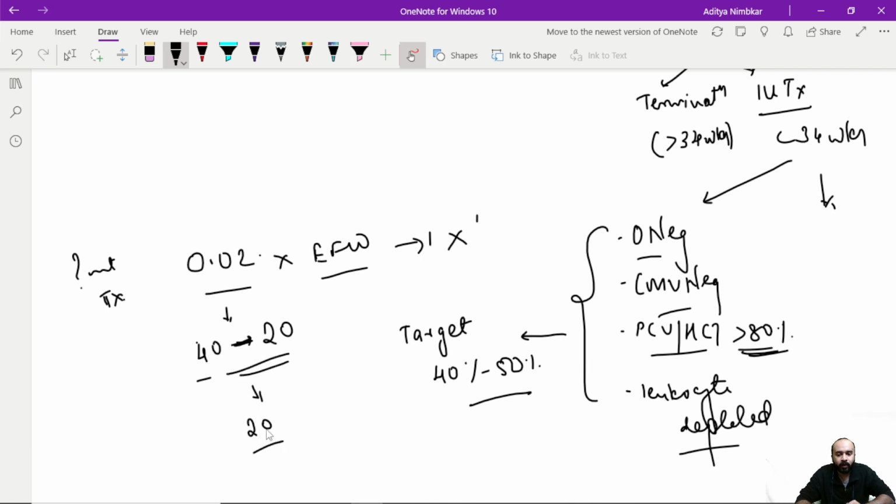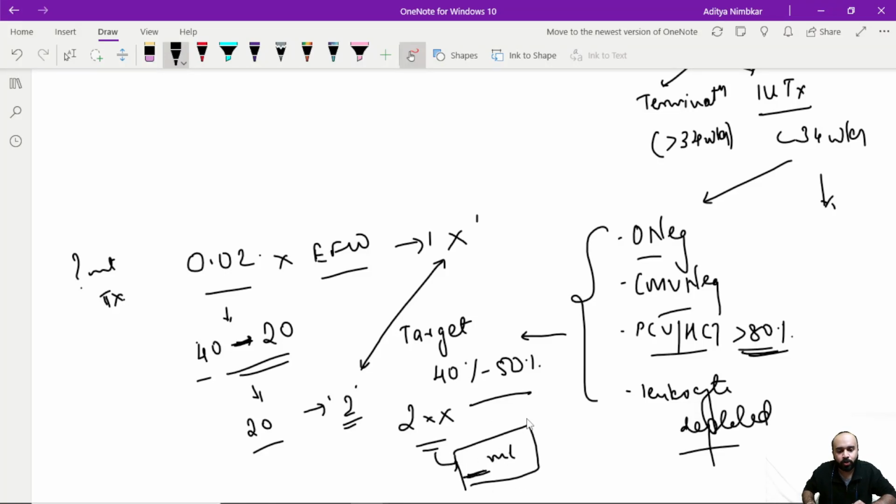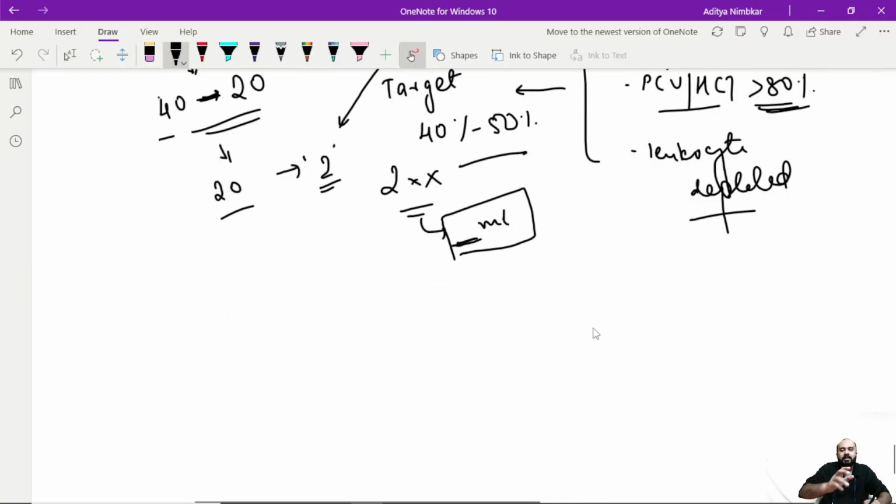In multiples of 10, 20 is twice of 10. So now I have 2 here as a factor. I will combine these two, which is 2 into x. Whatever ml comes out of this, that is the ml of blood that I have to be giving to the fetus. Target I have to reach is 40. From this I will know how much to give, I will get this value, and that is how I give it. You would ask me, I have to give blood, so how do I give it? Umbilical cord has 3 vessels, A, B and A.